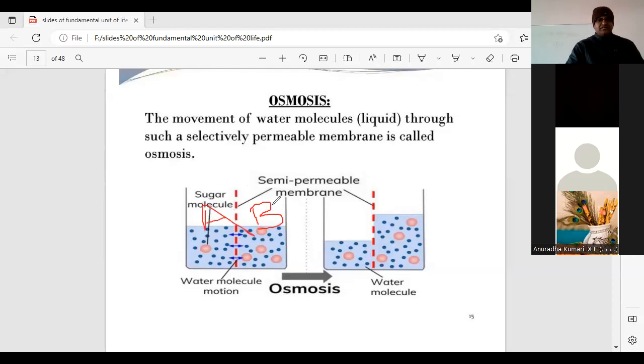The concentration of sugar is higher on which side, A or B? Give me the reply through the chat box. B, very good. So the water molecules will flow from B to A or A to B?